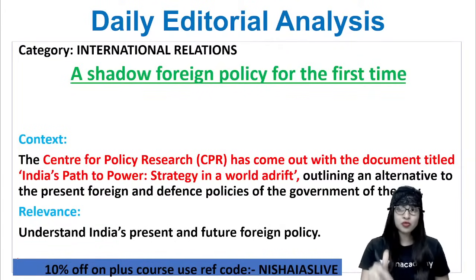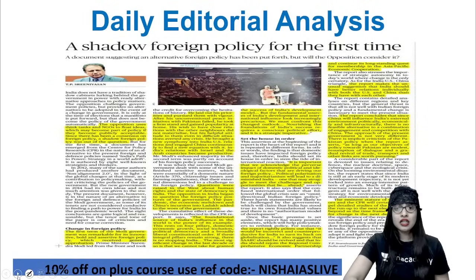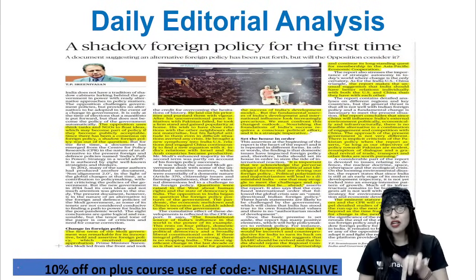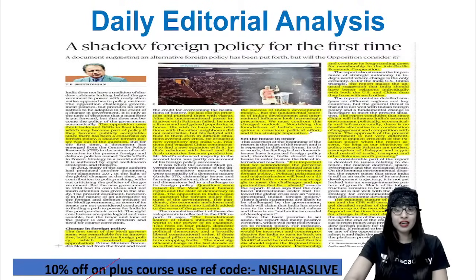This particular article, which spoke about a shadow foreign policy for the very first time, is talking about a document suggesting an alternative foreign policy, which has been put forward, but will the opposition consider it? That was a big question mark put forward by TP Srinivasan in this particular article, I can tell you. So let me quickly take you to this particular article, guys. This is a beautiful article, okay? It's controversial stuff again.